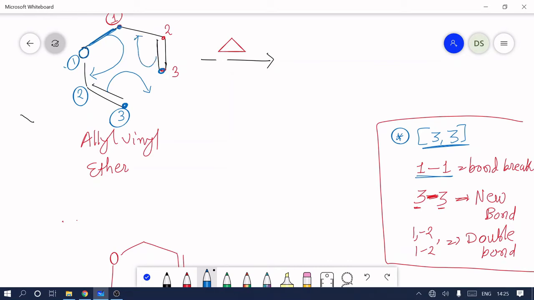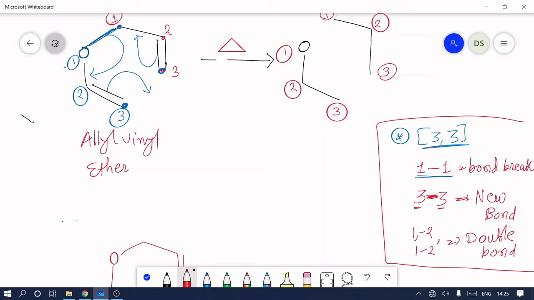Okay, so let's try to draw the product. Oxygen as such, carbon, and the upper side will be the same. We give the numbering, this is 1, 2, 3, 1, 2, 3. Now see the starting material. The 1 bond now comes and forms a new double bond between 1 and 2.